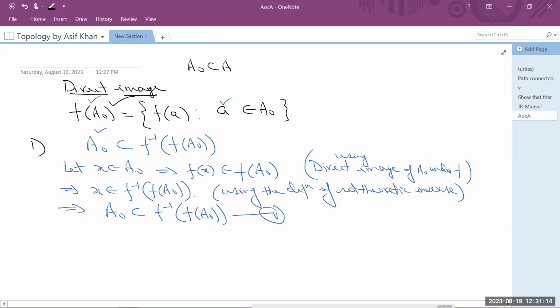Now we will see why the reverse inclusion is not true in general, and on assuming that f is injective, why it is true. So next part.